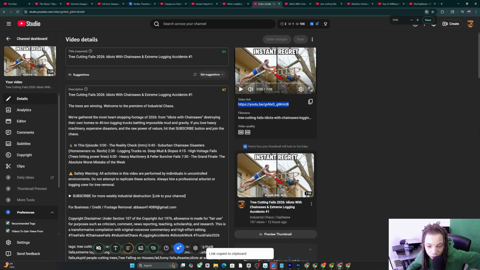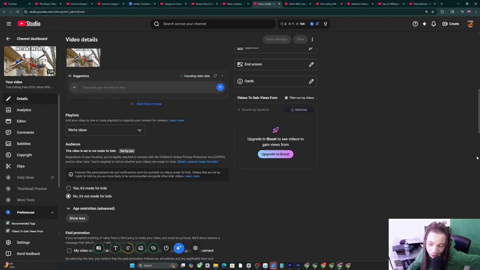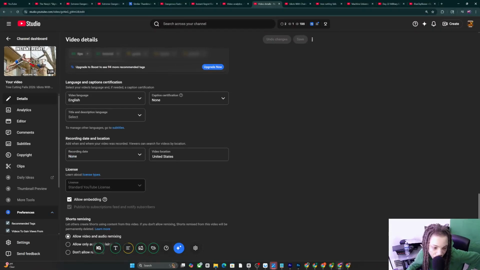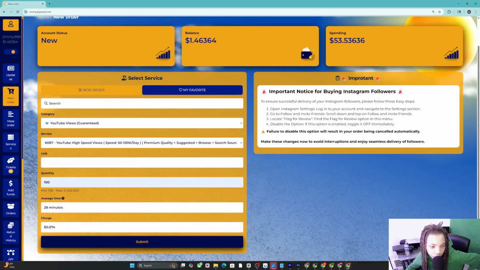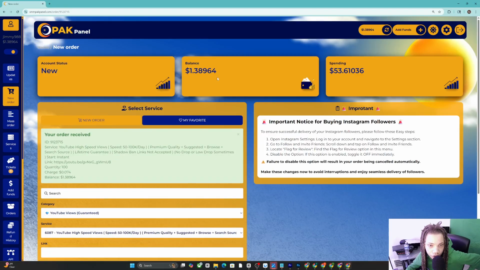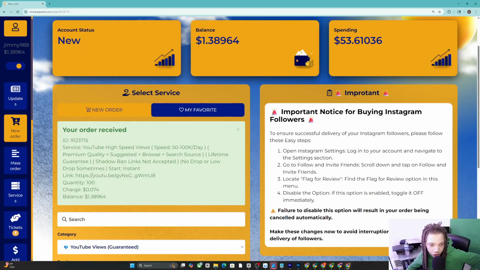But the main focus with these panels, bro, is a lot of people say don't use the panels. Panels are great. The thing is, I hope the owners work on the panels better, and I hope they upgrade the panels so we can get a good average view duration when we use them for initial push. So we go to high speed, and we go to guarantee, and we're going to order it, by the way. We're going to order about 100. We come over to ID service, high speed, and look, you see, suggested non-shadow ban.